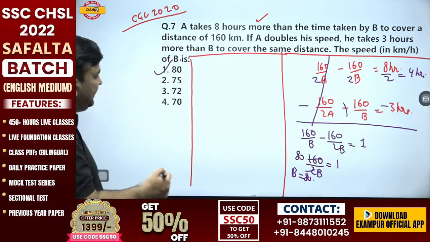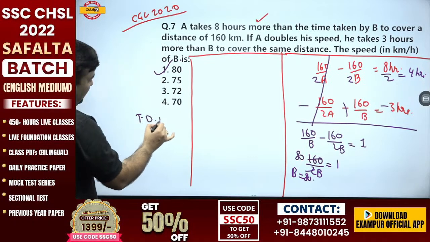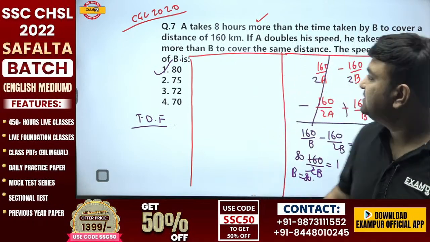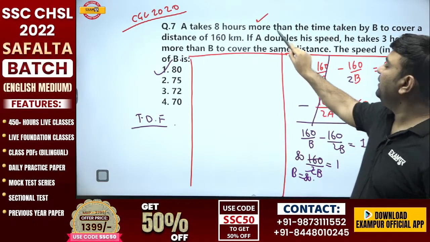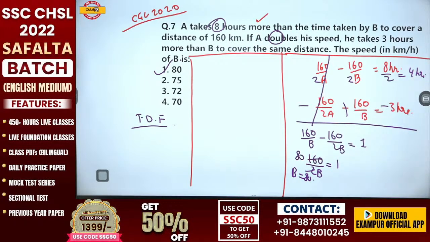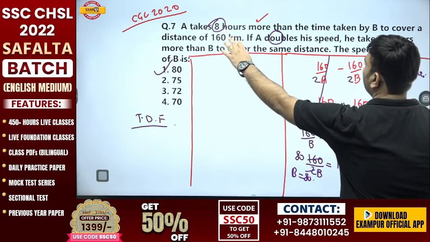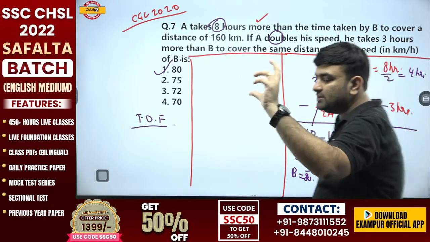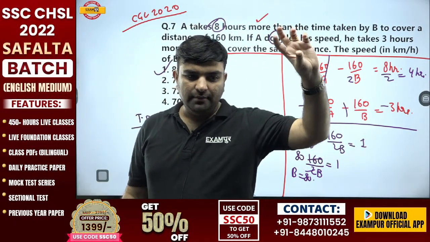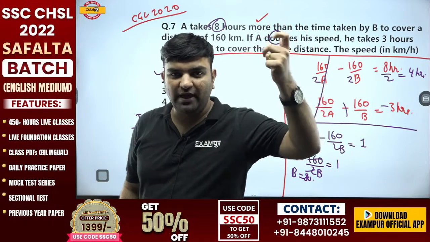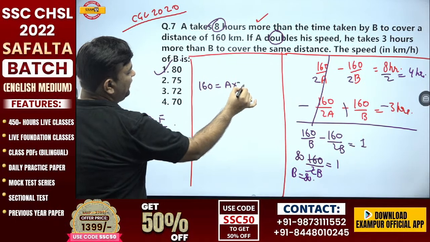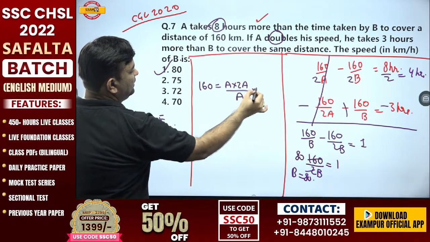But those who have learned the TDF with me, time difference formula, they would be saying, sir, A is doubling its speed. Initially, it takes 8 hours more, and now it takes 3 hours more. So it is covering a 5-hour gap. Because of doubling the speed, A is covering a 5-hour gap. So 160 kilometer, initially A, finally 2A.